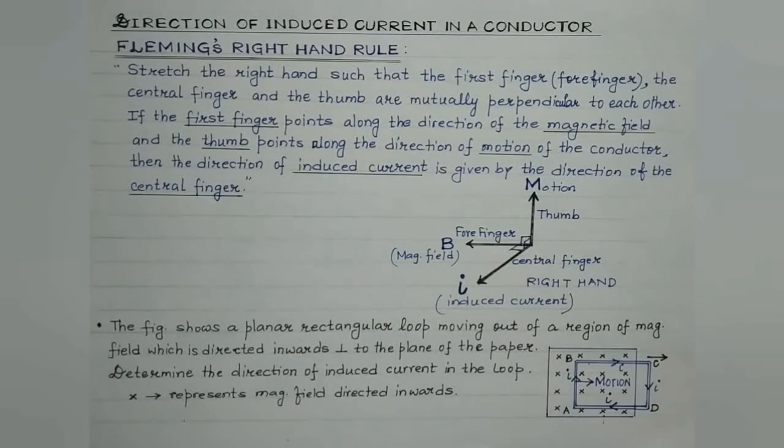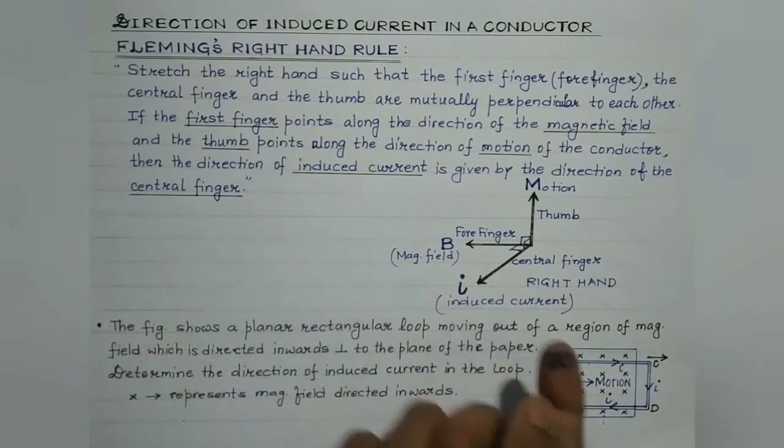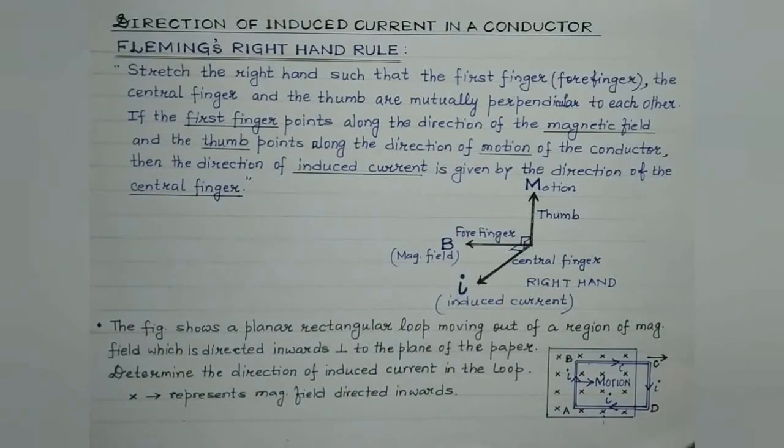Clear? So this is how Fleming's right hand rule can be used. Now students, as an assignment, do try to find out the direction of the induced current in the same loop when it is made to come into the region of the magnetic field. When it is moved in a direction into the region of the magnetic field. That is, if its direction of motion gets reversed. So then try to use Fleming's right hand rule and find out the direction of the induced current in the loop, right?